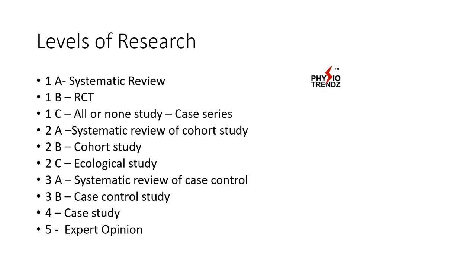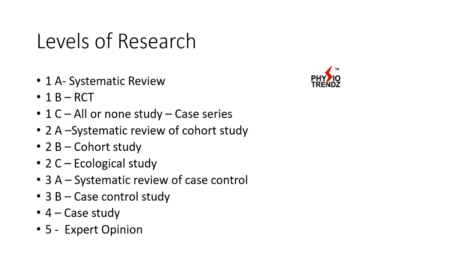Now first we need to understand the levels of research. As you can see over here, there are more than 7 to 8 levels of research, and at the top level we can see a systematic review. Now what is a systematic review? A systematic review is one in which we gather high quality randomized control trials, analyze and recheck their results, and from there conclude something on the basis of the results of the RCTs. That is what we call a systematic review. So that is the highest quality of research.